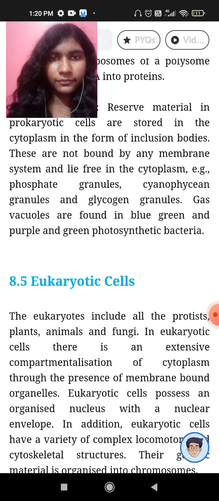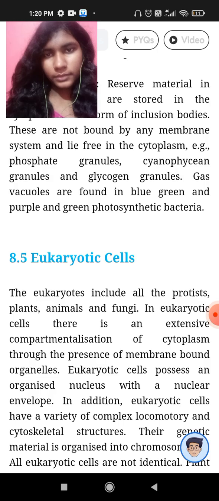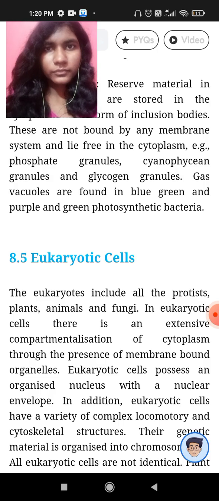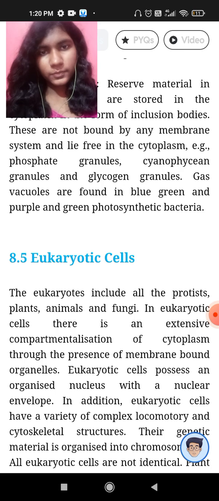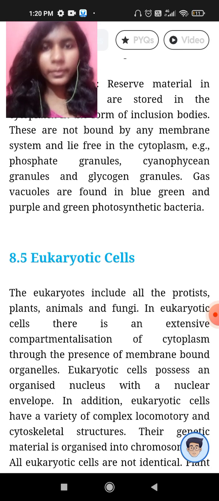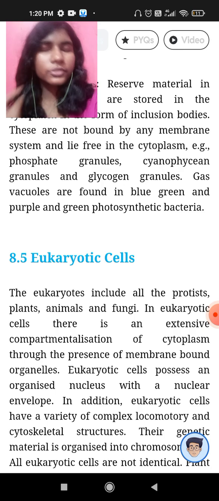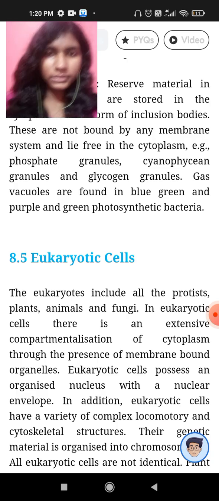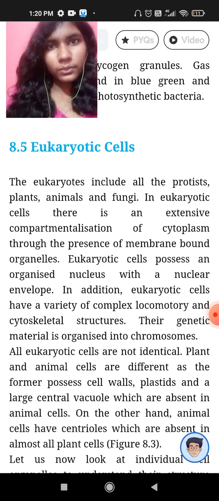Gas vacuoles are found in blue-green and purple and green photosynthetic bacteria. So this is a special point. We can find gas vacuoles in some of the bacteria: blue-green, purple and green photosynthetic bacteria have gas vacuoles here.